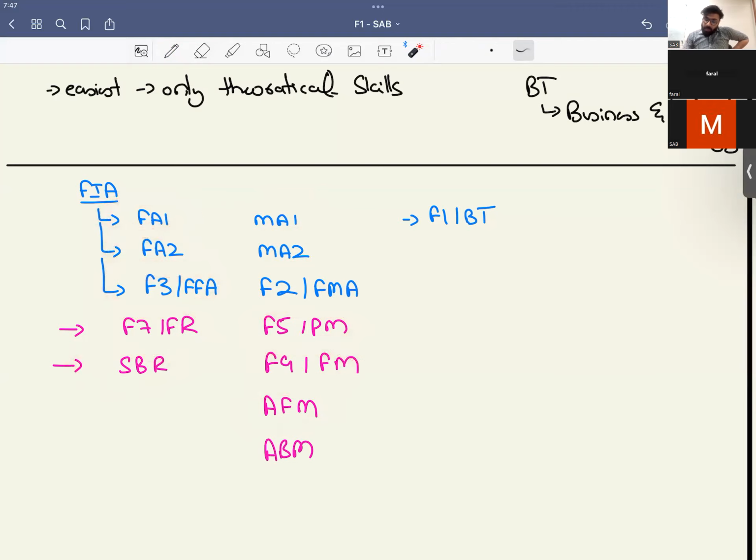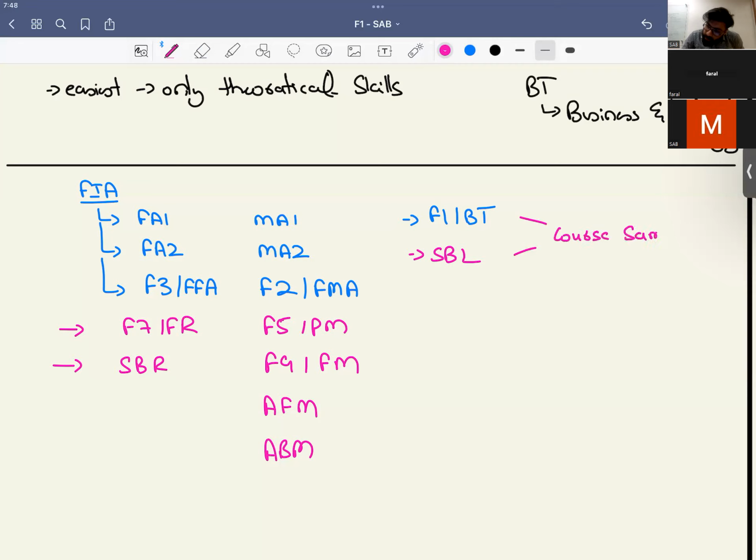These are the papers. But in F1, the next paper which you are going to study is SBL. In fact, F1 and SBL papers are totally similar. The questions are much more detailed in SBL and less detailed in F1. In SBL and in F1, majorly the course is the same.